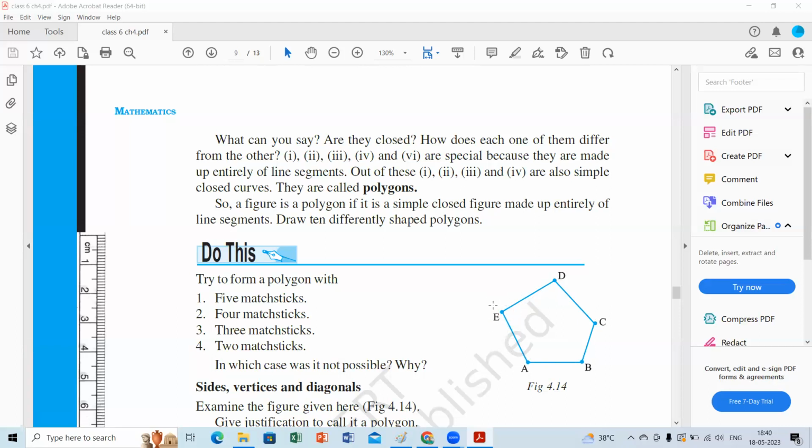This point we can call as vertices. Vertices means two line segments are meeting at a point. That point we can call as vertices.